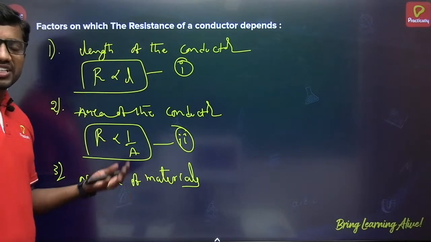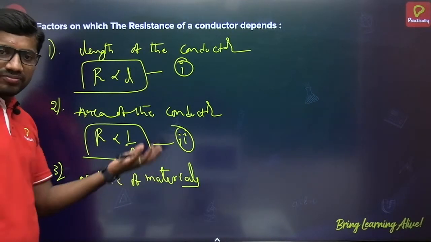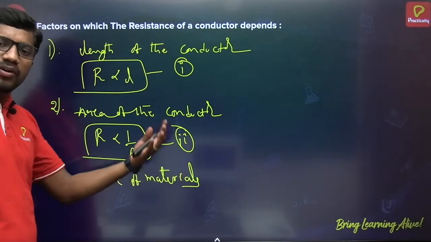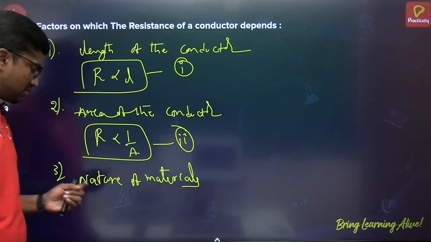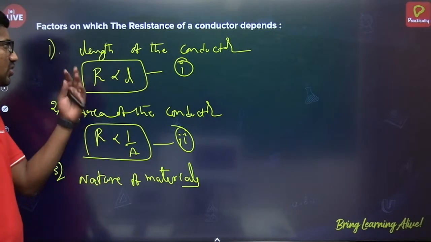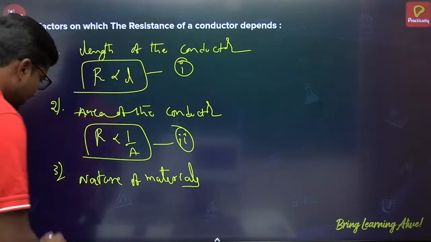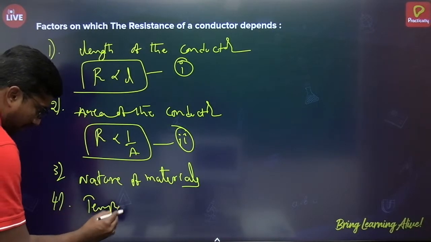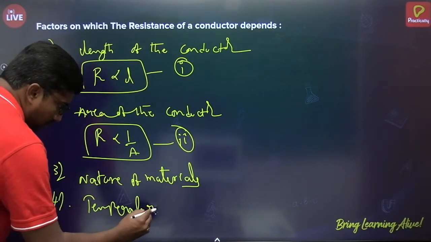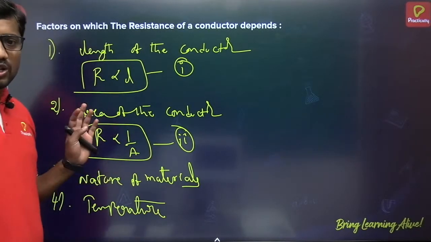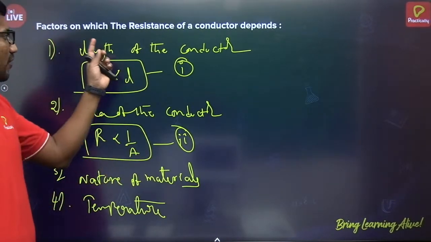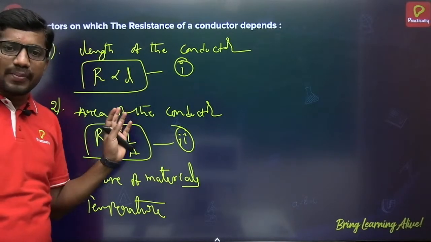The material made of copper will have one value of resistance, and the material made of aluminum will have another value. So based on the nature of the material also, the resistance varies. And then physical factors such as temperature, a very important one. When temperature changes, the resistance is also affected. So these are the main 4 factors on which the resistance of the material depends.